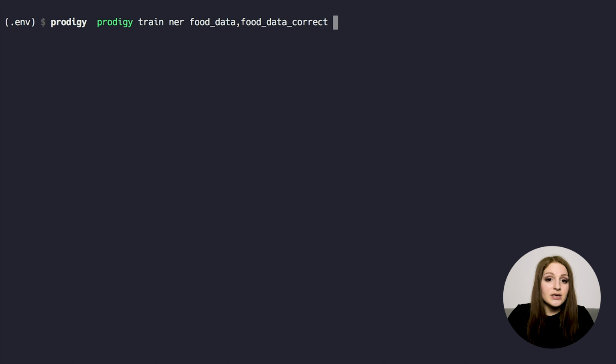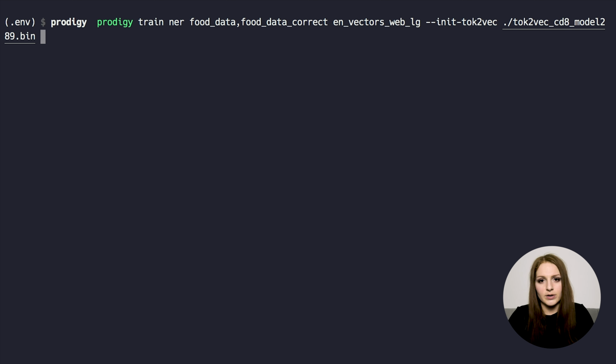And we'll be using the same setup again, but we're passing in the names of both data sets when we run Prodigy train and run our experiment. And we'll be training from scratch again. There's really no point in updating our temp model again, even though it would be theoretically possible. It's always better to start clean. That lets you avoid a lot of potential side effects, and it's just a much better way to run experiments. You want to be training on the same data from scratch every time.